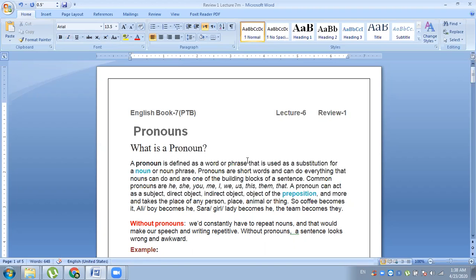Bismillahirrahmanirrahim. Pronoun. So, what is a pronoun? A pronoun is defined as a word or phrase that is used as a substitution for a noun or noun phrase. Pronouns are short words and can do everything that nouns can do and are one of the building blocks of a sentence. Common pronouns are he, she, you, me, I, we, us, this, them, that. A pronoun can act as a subject, direct object, indirect object, object of the preposition, and more, and takes the place of any person, place, animal, or thing. So, coffee becomes it, Ali becomes he, Sarah, any girl, any lady, will become she.